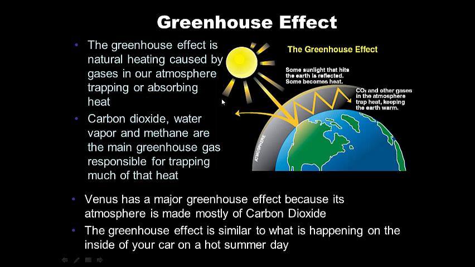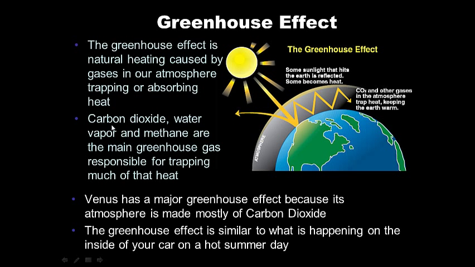So the greenhouse effect. The greenhouse effect is a natural heating caused by gases in our atmosphere trapping or absorbing heat. It's natural. It's been going on for millions of years. The planet Venus has a very severe greenhouse effect. But we have a greenhouse effect as well.